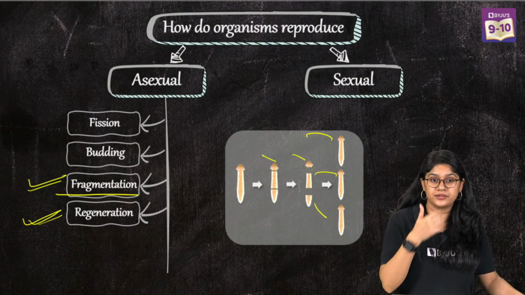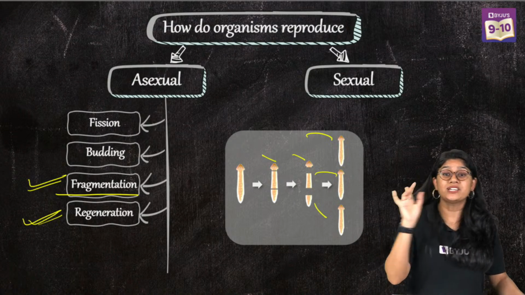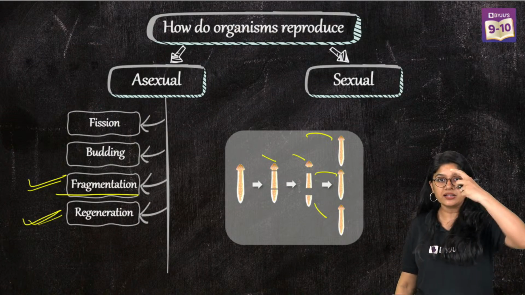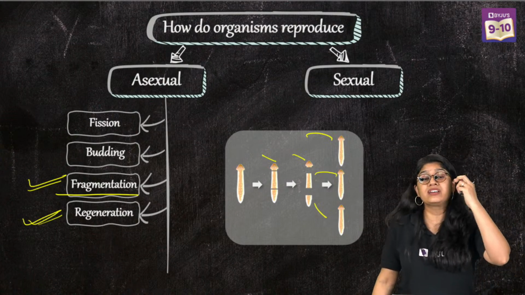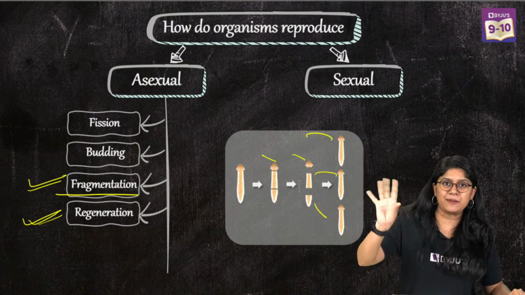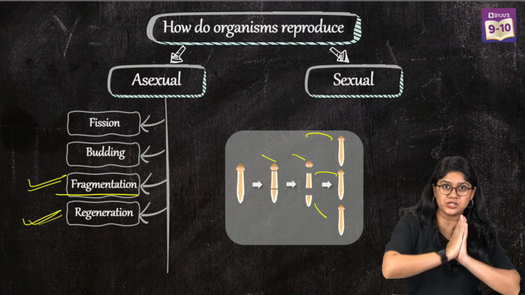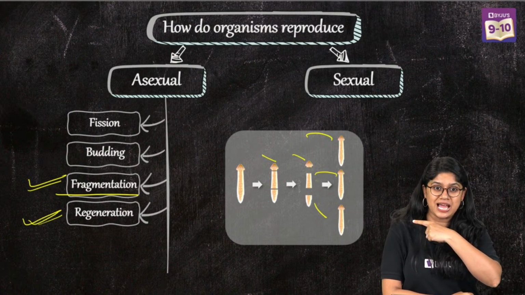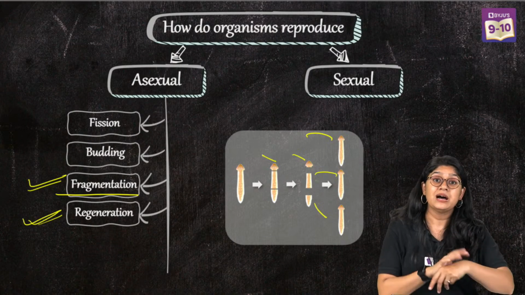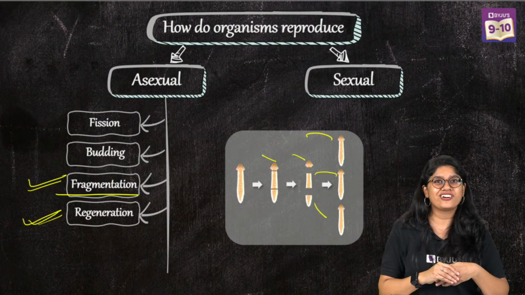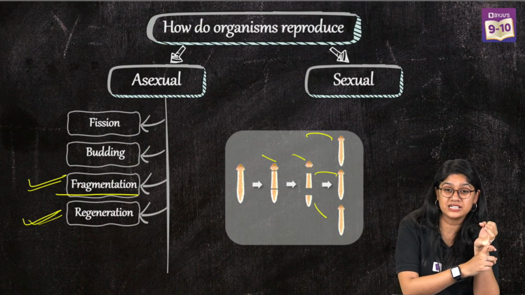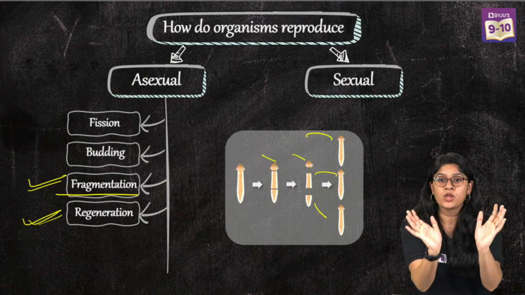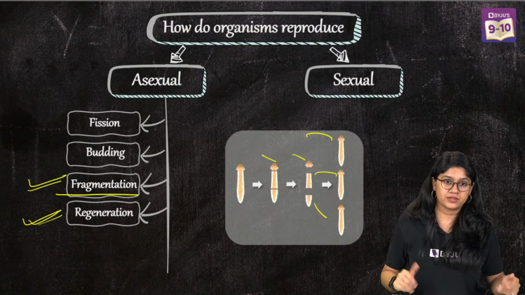Thumbs up, everyone. Yes, see what is happening in regeneration. Whatever part is being cut, the other remaining part, the lost part, will regenerate. They have a special type of cells out of the tissues that identify that we have to grow this particular part. We usually call planaria an example in an organism, but in terms of a particular organ or part, the tail of the lizards and the arm of the starfish are examples.